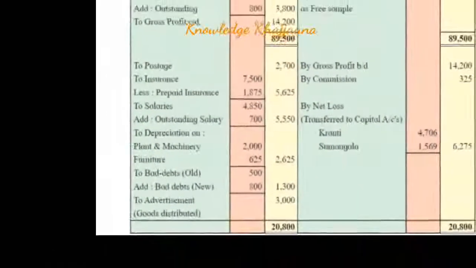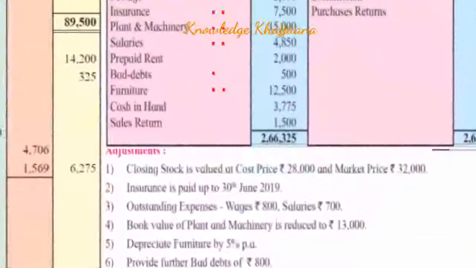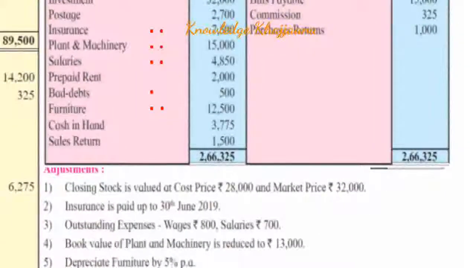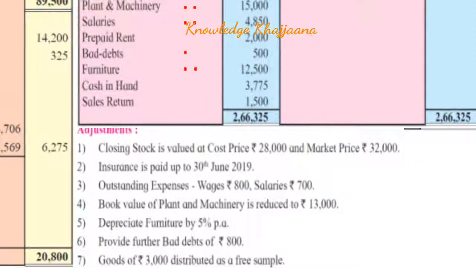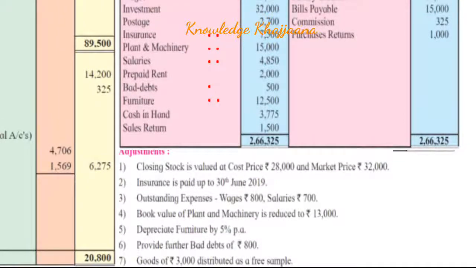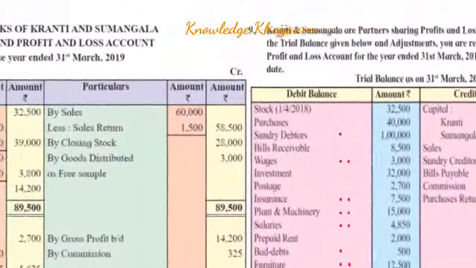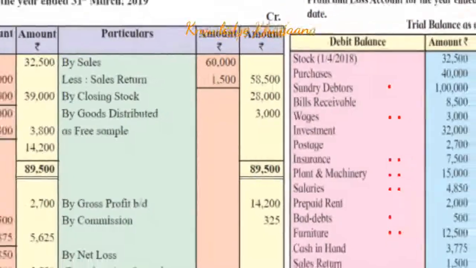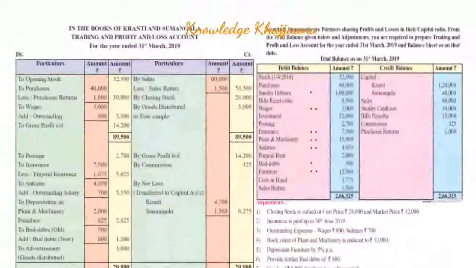Next, depreciate furniture by 5% per annum. Now the same thing we have to do. We have to consider the 5% depreciation on furniture and deduct that amount from furniture. So let's move to the furniture on the asset side of the balance sheet.